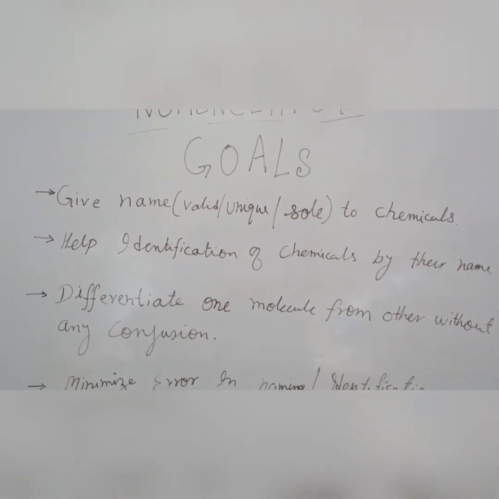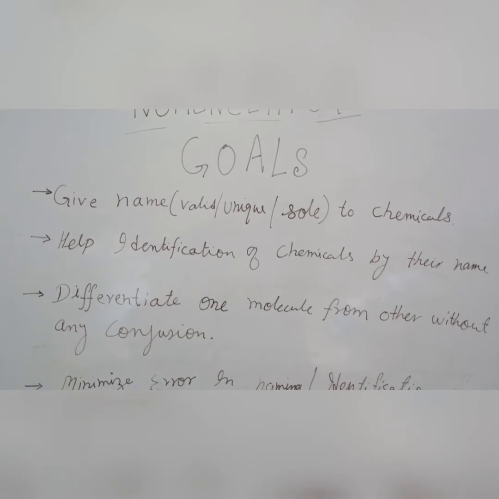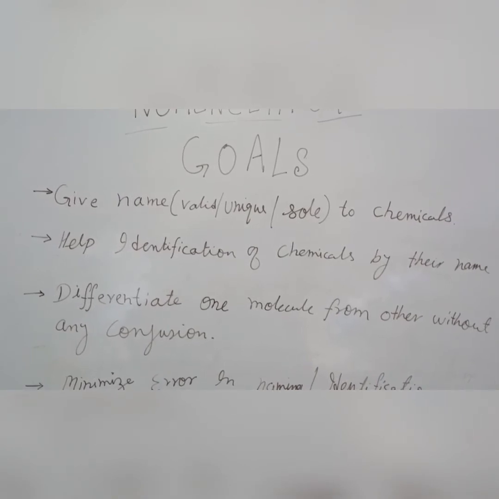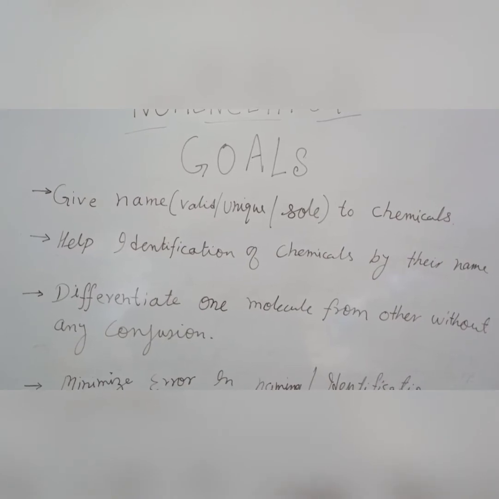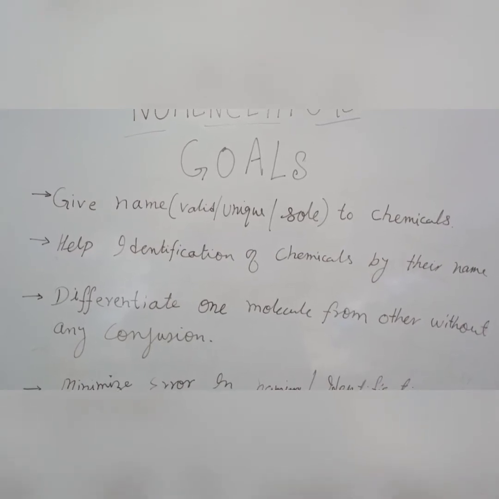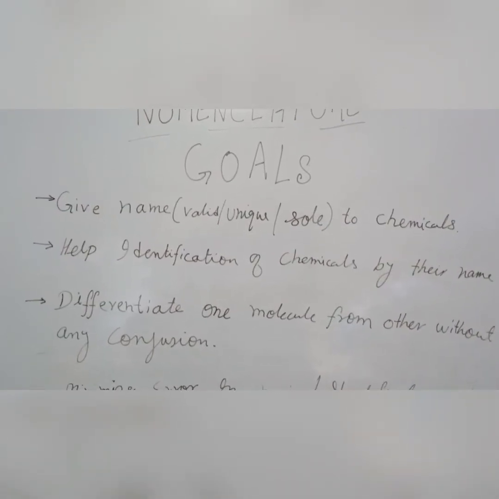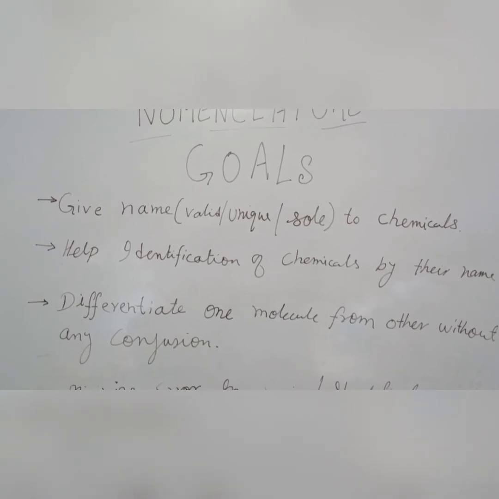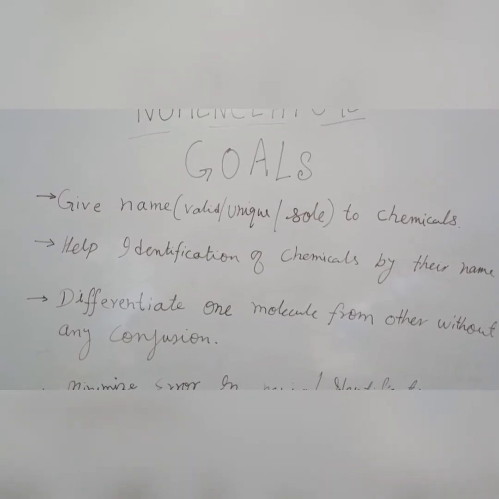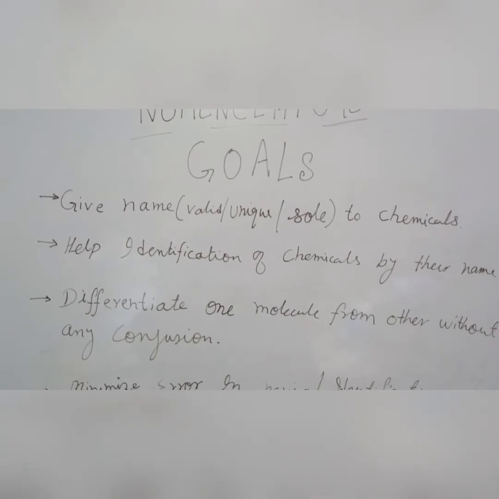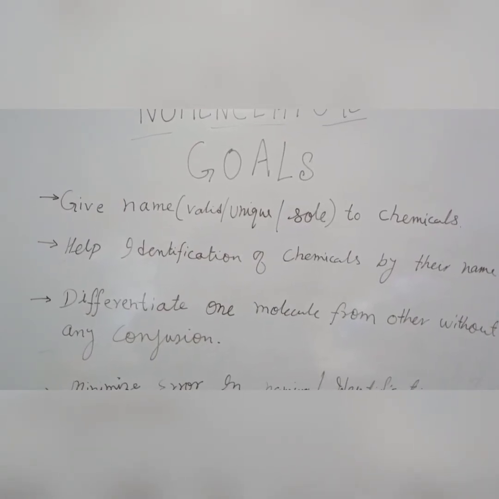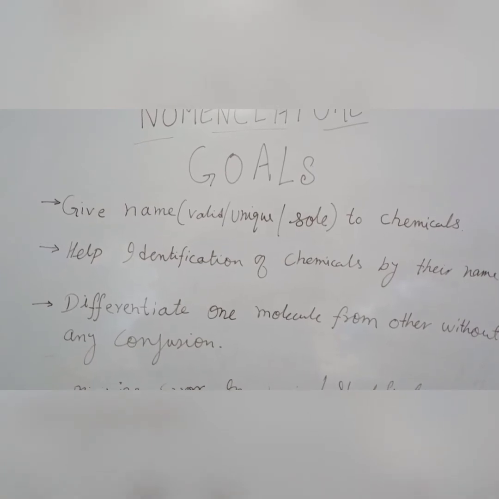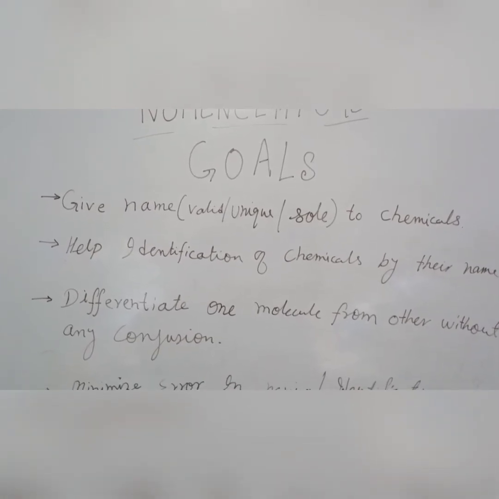Now, this is a very important thing: as the nomenclature involves giving name to any chemicals, the characteristic of that name is that the name must be valid. Whatever the name given to any chemical substance, it must be valid, it must be unique, and it is a sole name given to that particular chemical compound or substance.